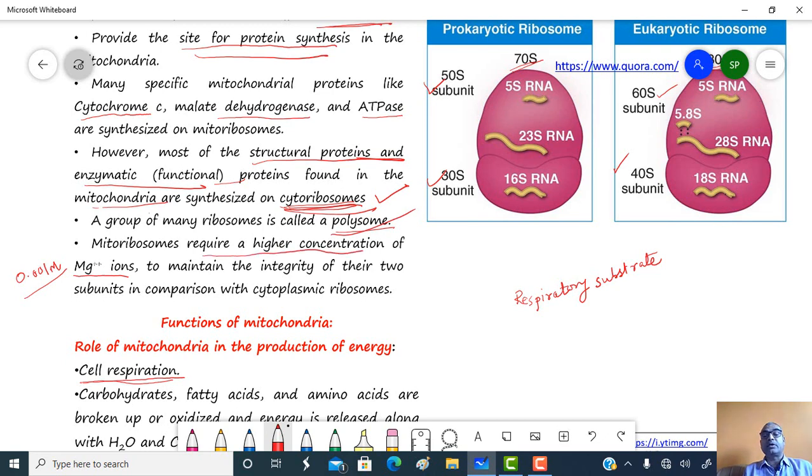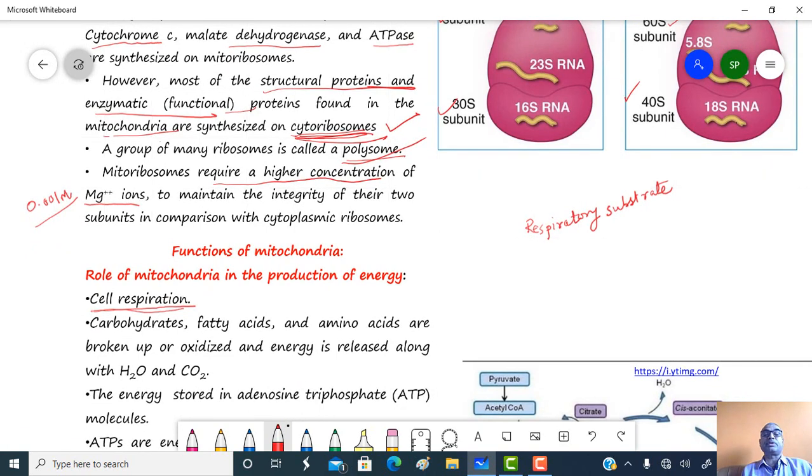Mitochondrial ribosomes require a higher concentration of Mg++ ions to maintain the integrity of the two subunits in comparison with the cytoplasmic ribosomes. As you know, the cytoplasmic ribosomes contain two subunits, suppose this one is a 40S subunit and this a 60S subunit. They require 0.001 molar concentration of Mg++.